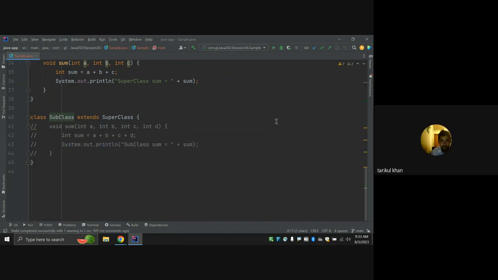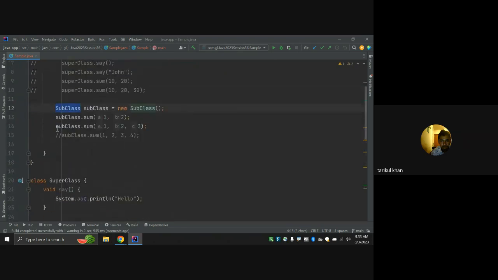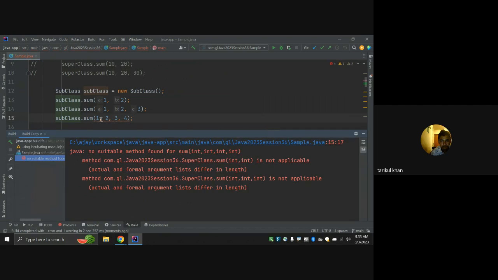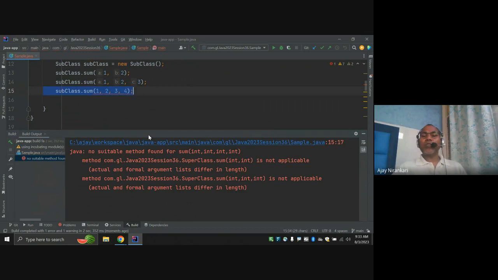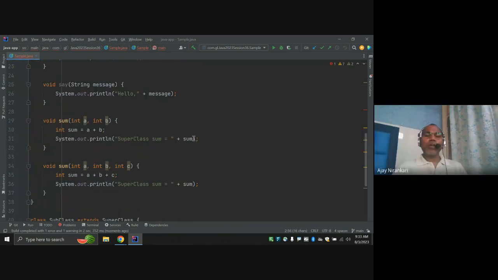Now, if you uncomment that one, then this one. If you uncomment the subclass method, notice here you cannot call this because there is no 4-argument method. So now let's go and uncomment.